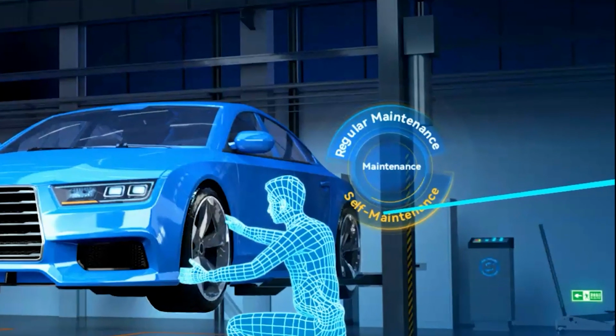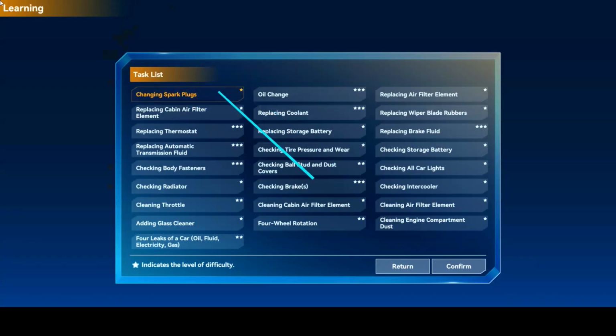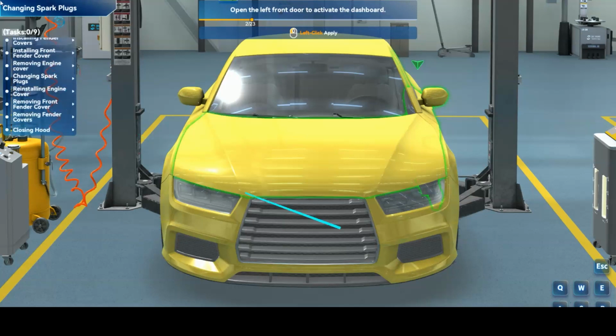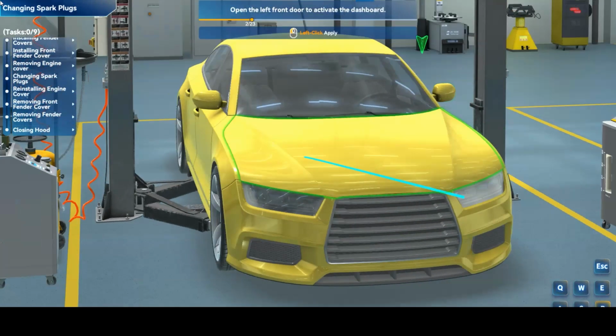The Maintenance module contains two modes, Regular and Self-Maintenance. The Regular Maintenance mode corresponds to scheduled maintenance services up to 30,000 miles, and the Self-Maintenance mode includes 7 failures for the user to work through.